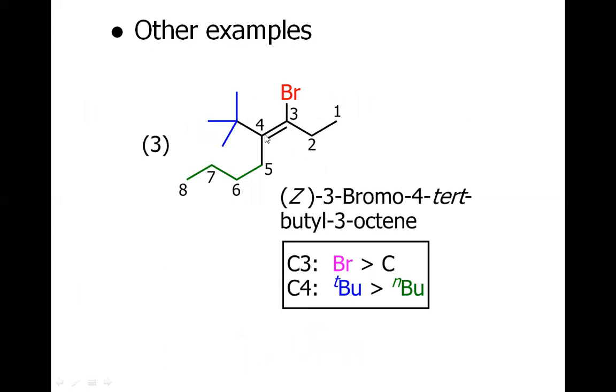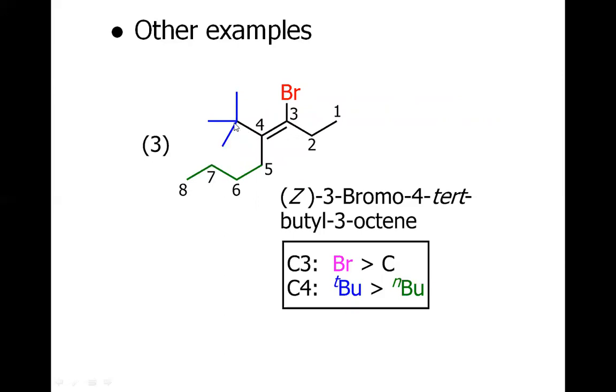Here we are not supposed to consider all atoms, rather we consider only the atoms that are directly attached to the double bonded carbon. If we consider carbon 3, it is directly attached to the bromine and this carbon. This carbon is further connected to two hydrogens and another carbon. So the bromine is high priority for this sp2 hybridized carbon.